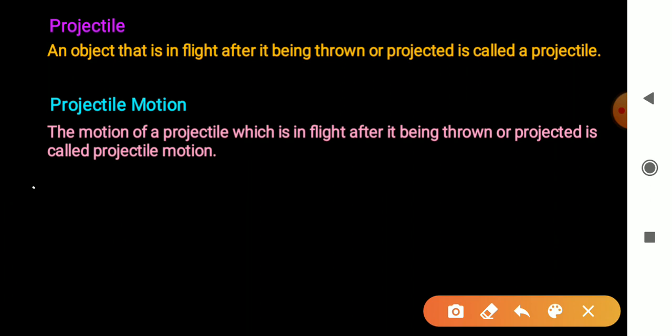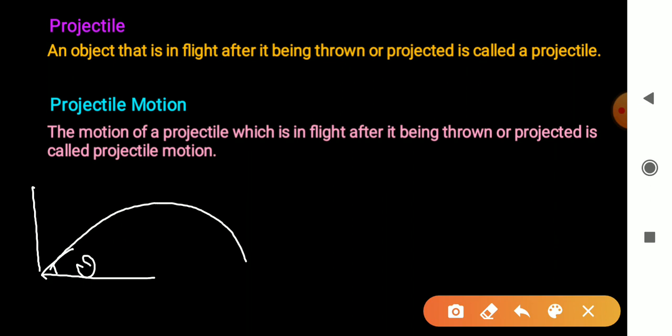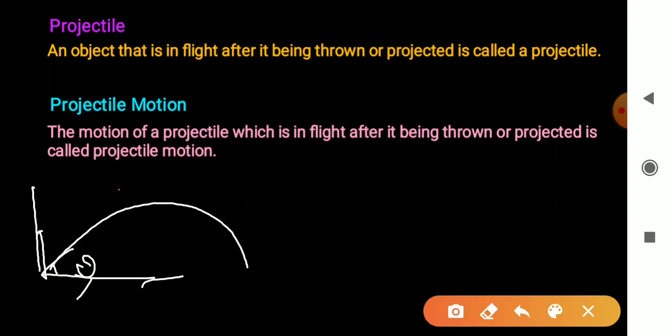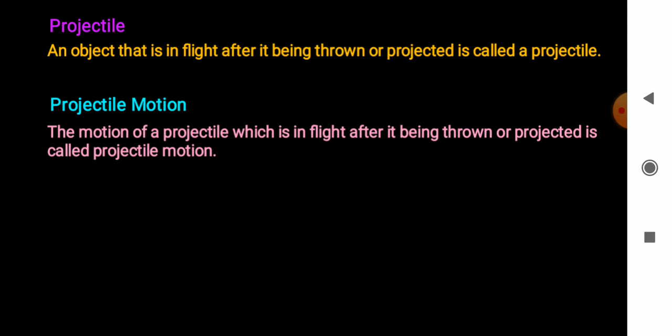When we throw any object which makes angle theta with the horizontal and it moves like this, it has two motions, in vertical direction and in horizontal direction, right? At this point, it has two components in horizontal direction and vertical direction. And at this point, it has two components, vertical and horizontal, right?